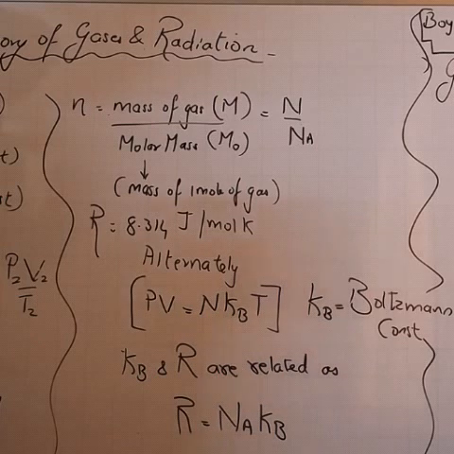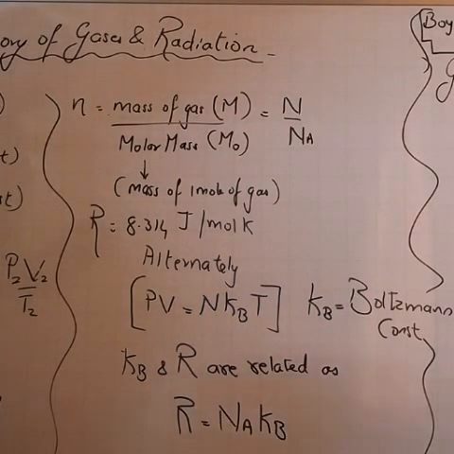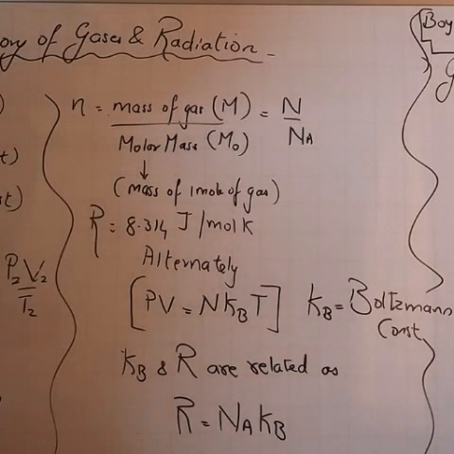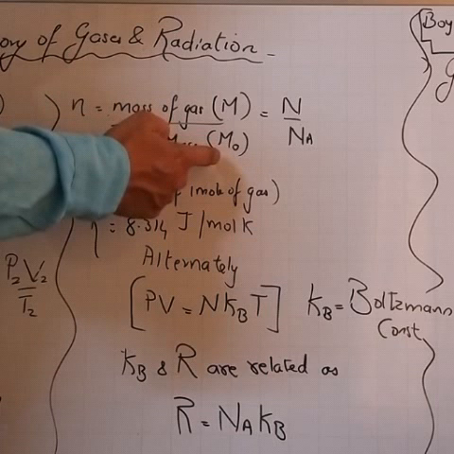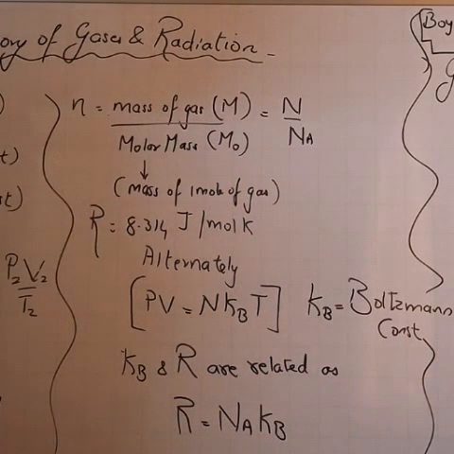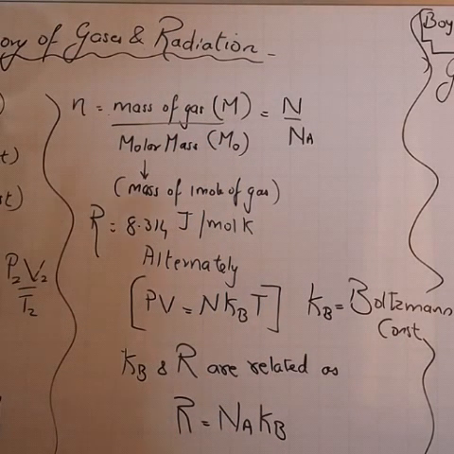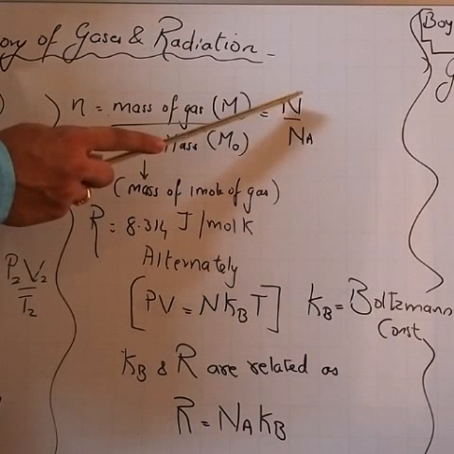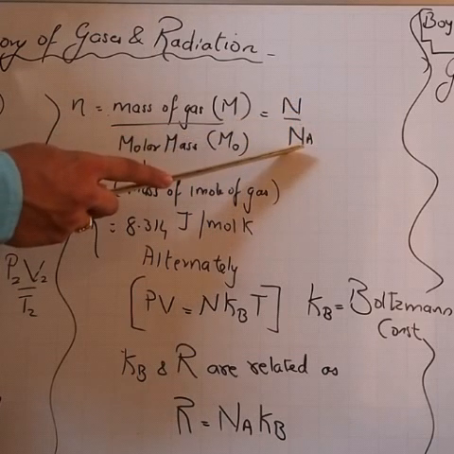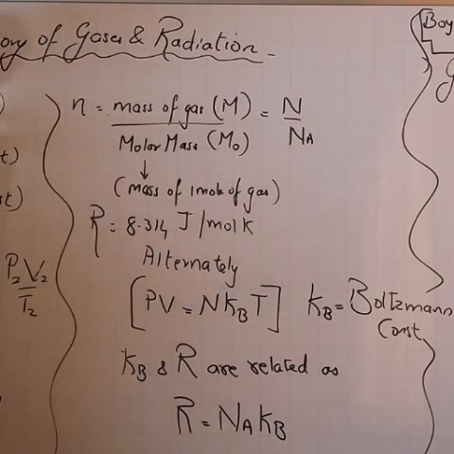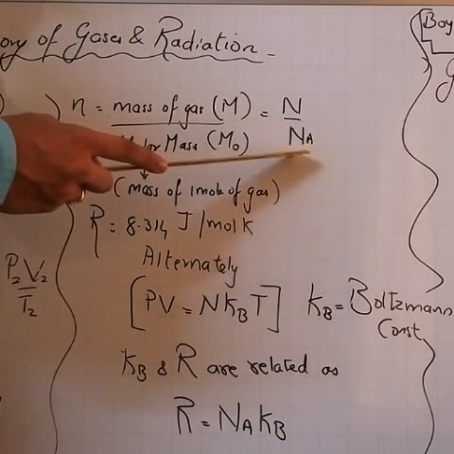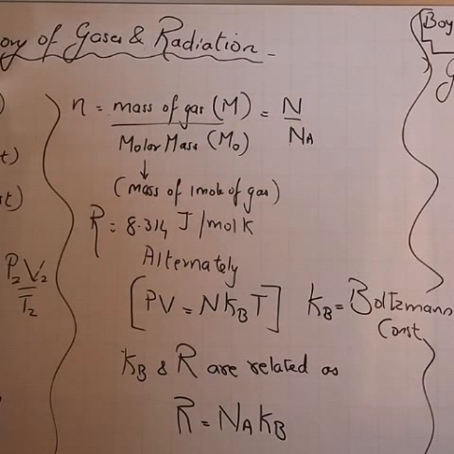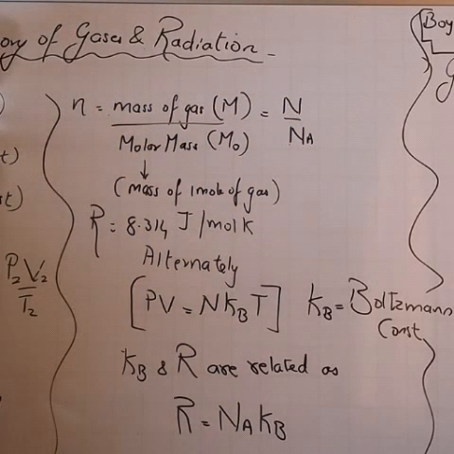If I take 10 grams of hydrogen gas, how many moles of hydrogen I have got? It will be 10 divided by 2. That means 5 moles. So in this way we find number of moles. The other formula for finding number of moles is number of molecules divided by the Avogadro number. If you remember the Avogadro number, that value will be put here and we get the number of moles.